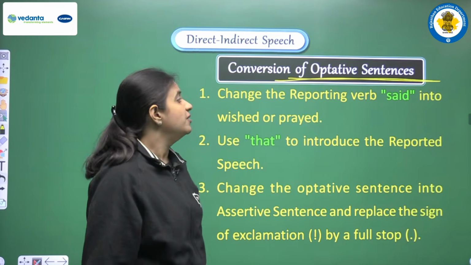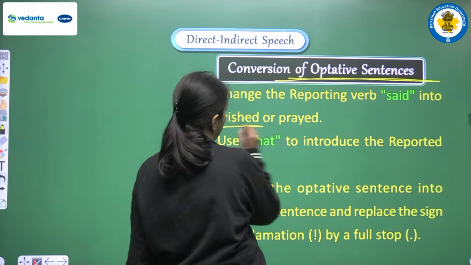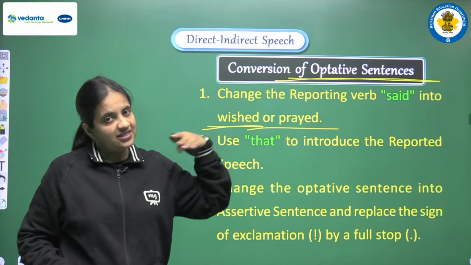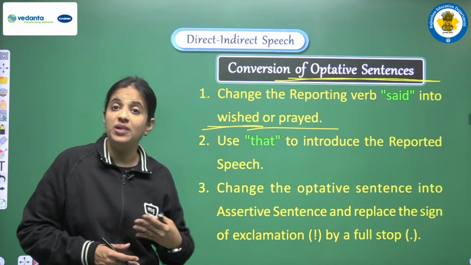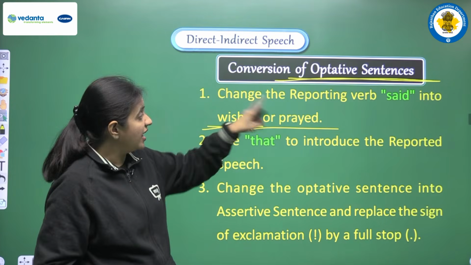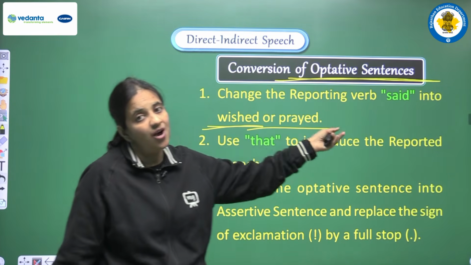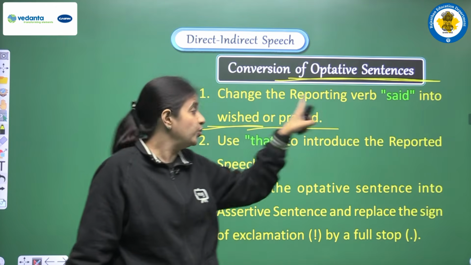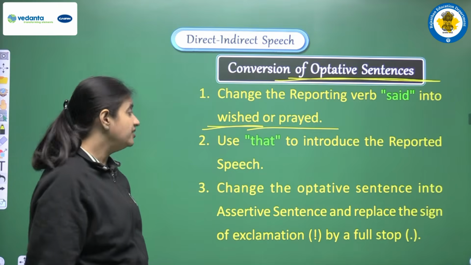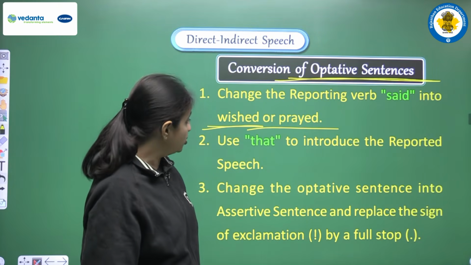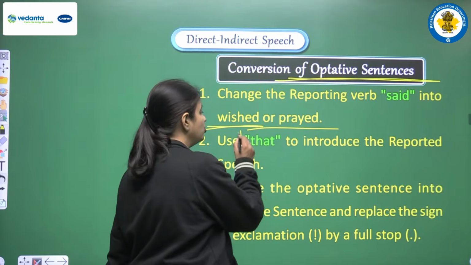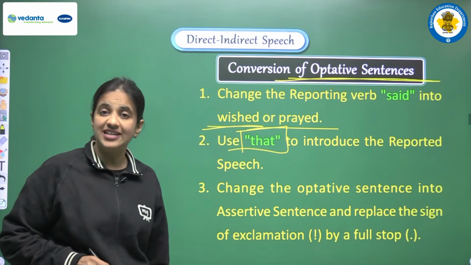Change the reporting verb said into wished or prayed. I have told you that optative sentence means the sentence will have any kind of blessing, wish or prayer. So according to that we do the changes. So now we have to convert said into wished or prayed. Clear? Second point, use that to introduce the reported speech. Now as a conjunction, yes, we have to use that again in the sentence.